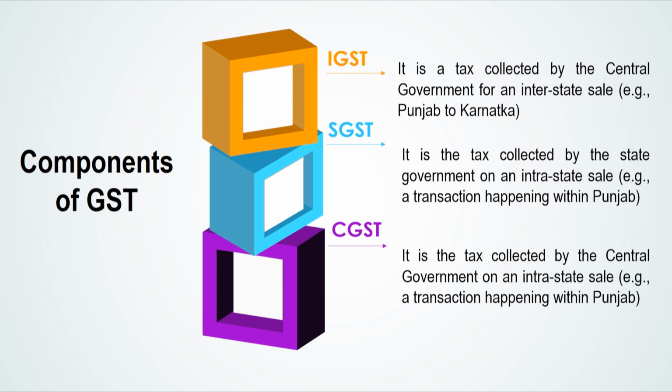Third is the IGST, which is integrated GST. It is a tax collected by the central government for an interstate sale. For example, from Punjab to Karnataka or from Maharashtra to Manipur.